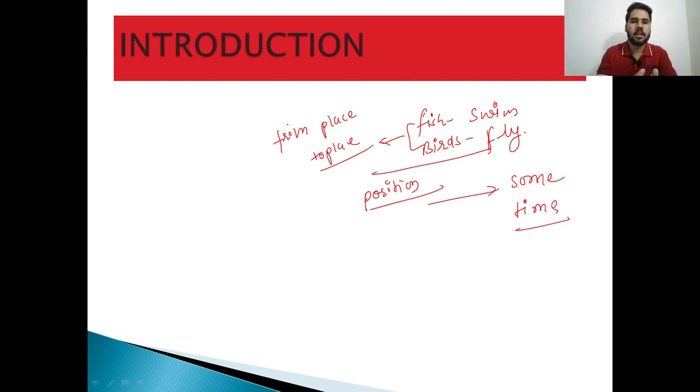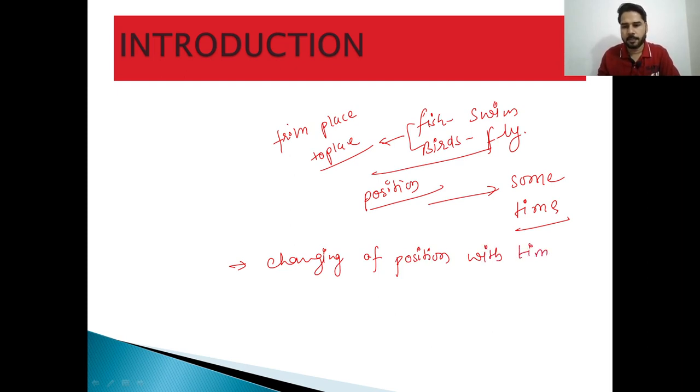So we can define motion as changing of position or place with respect to time. In simple words, the definition of motion is changing of position with time. Then we call any object or any living thing in motion.